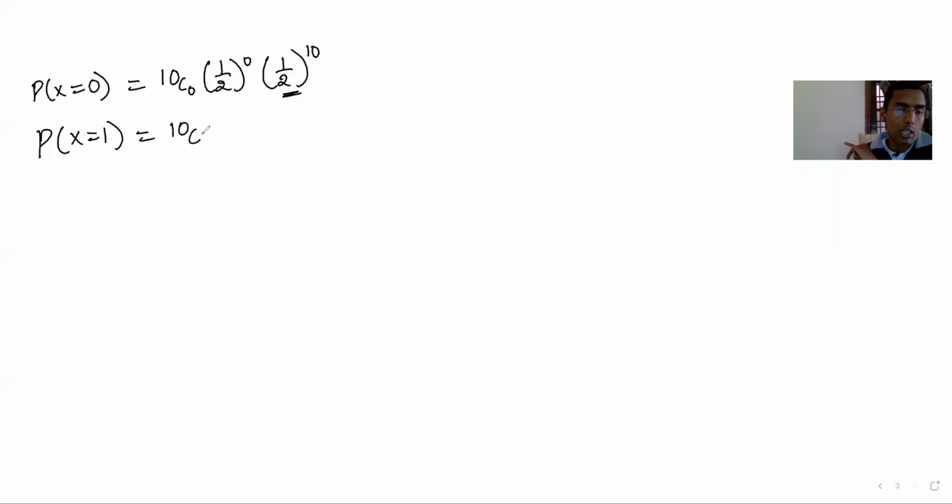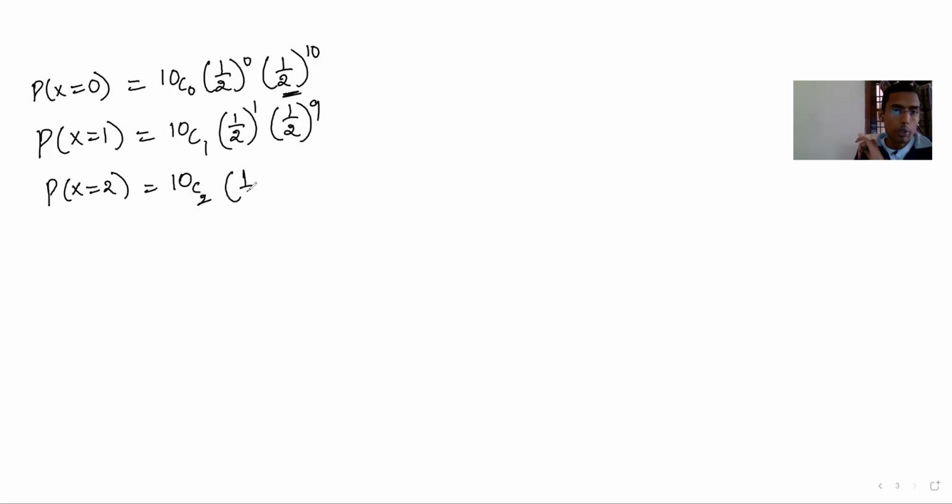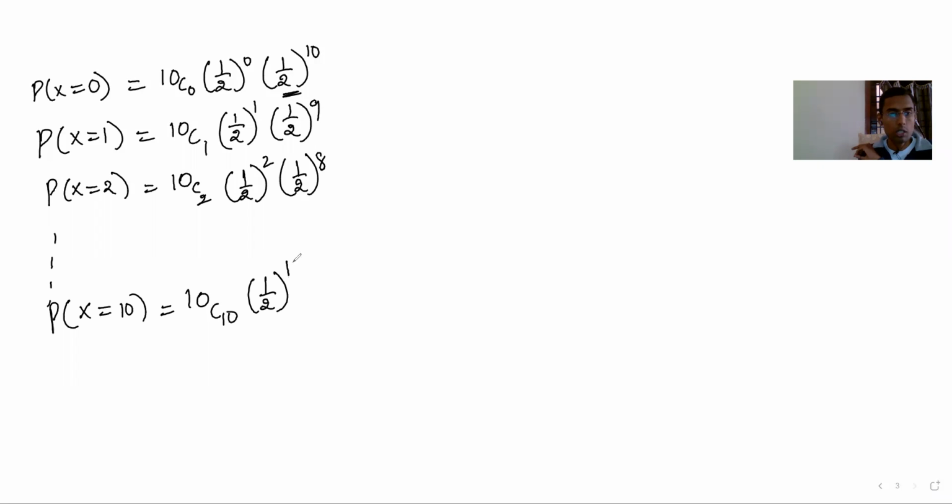That means you select, out of 10 places, one place. Probability of getting head in one place is 1 by 2 all to the power of 1 into tails, 9 tails, is like this. Probability of x equal to 2 heads is 10C2, 1 by 2 all to the power of 2 into 1 by 2 all to the power of 8. So on up to probability of x equal to 10 is 10C10. 10 places I'm selecting, and here 1 by 2 all to the power of 0.